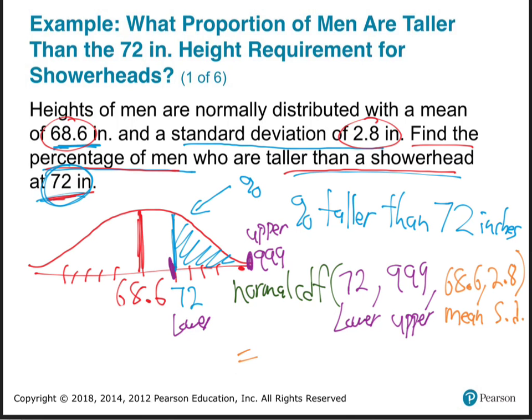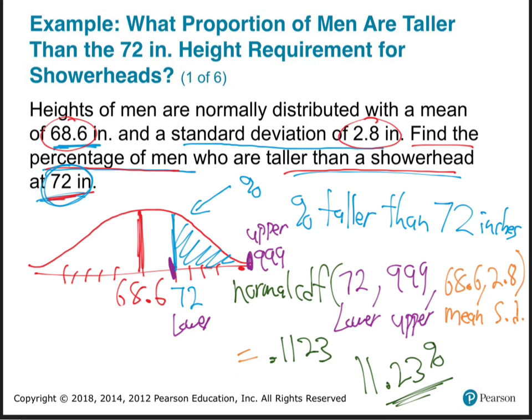And I'm getting 0.1123. How far do you want me to round here? Anyway, so that is 11.23% of all men. So that means 11% of all men are taller than 72 inches and are going to have a problem with the shower head.